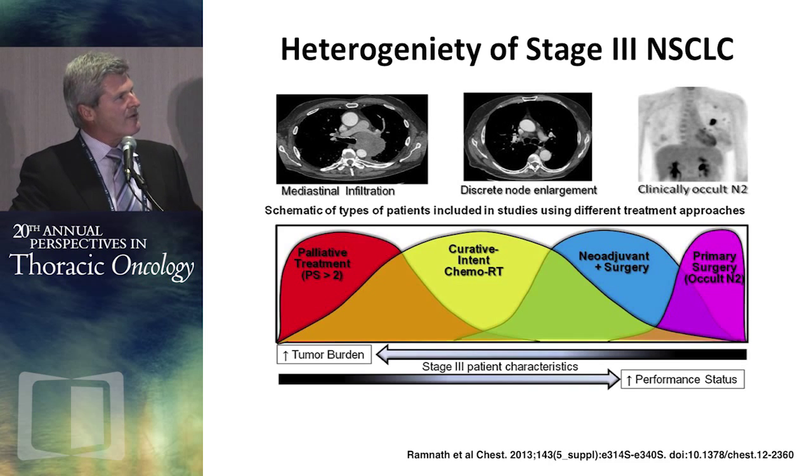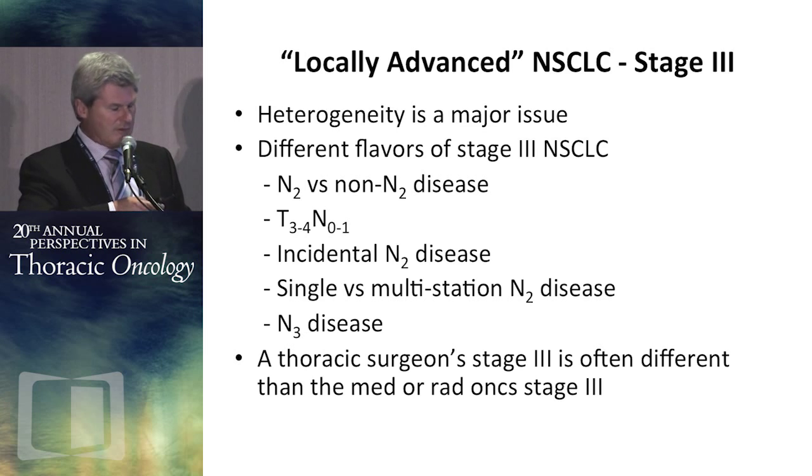Here's the problem with heterogeneity with stage 3 disease: it's a very heterogeneous group of patients, as we know. I'm not going to spend a lot of time focusing on this, but here's a patient with frank mediastinal infiltration. Here's a patient with discrete nodes that are enlarged, and whether they're single or multi-station affects our thinking. And here's a patient that has stage 3 disease, but it's clinically occult N2 disease, and you may not know it till you get the path report at that particular time. So, again, very heterogeneous. We all lump them under stage 3 disease, but it's a very heterogeneous group of patients, which is the major issue.